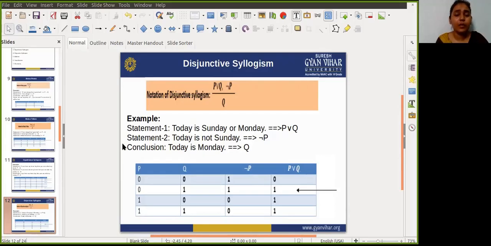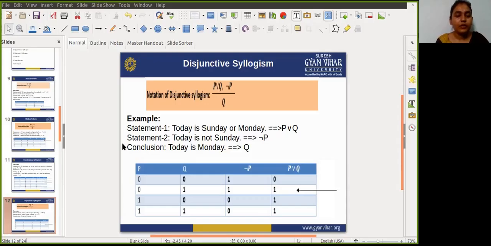Today is Sunday or Monday. So it can be written as P or Q. Statement 2: today is not Sunday, which means not P. So the conclusion we reach is that today is Monday.